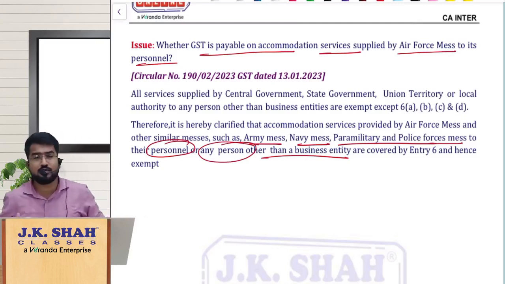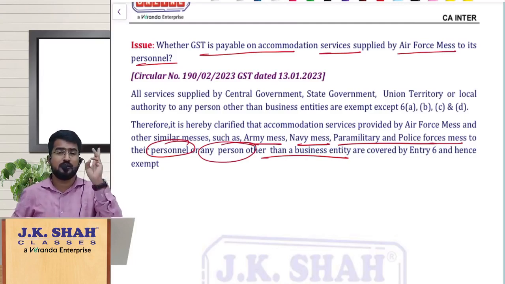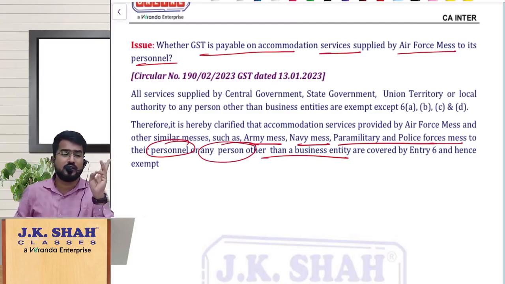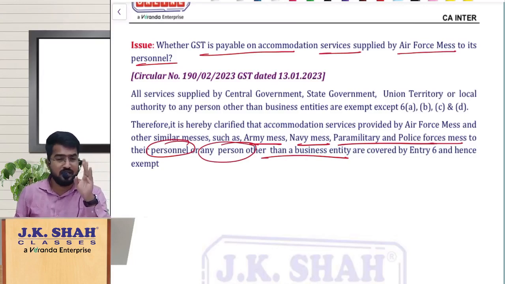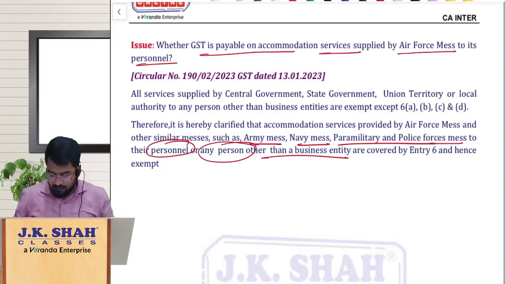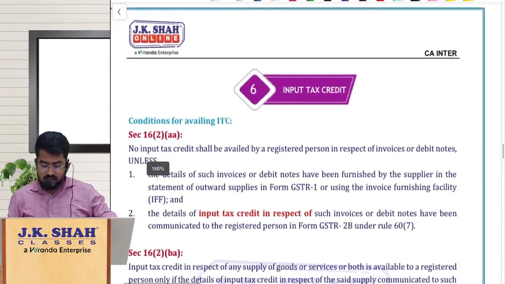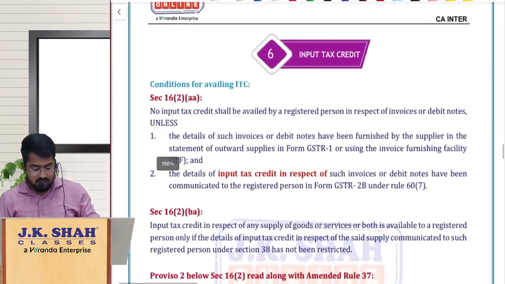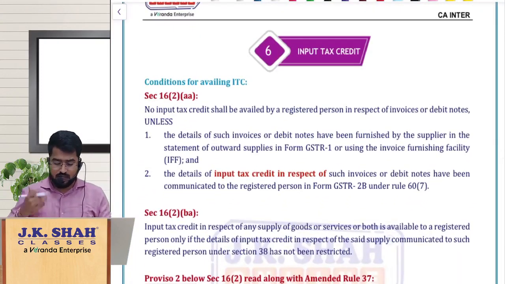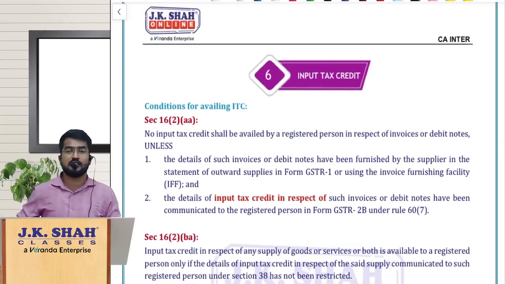Fine. So with this we are done with exemptions chapter, covering the latest amendments regarding new exemptions, old exemptions amended, existing exemptions withdrawn, and some clarifications. Right. So let us move on to the next chapter, chapter number 6. Chapter number 5, there are no amendments. Chapter number 6, input tax credit. So let us move on to the amendments which are present in chapter number 6, input tax credit.